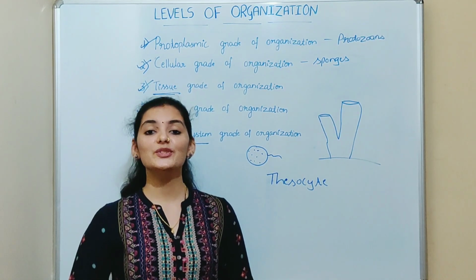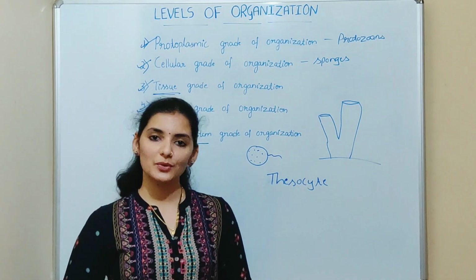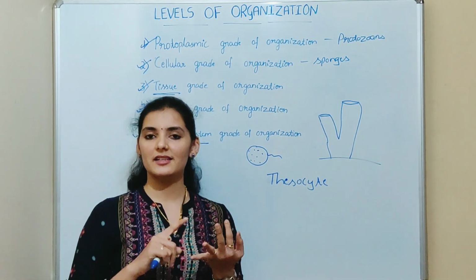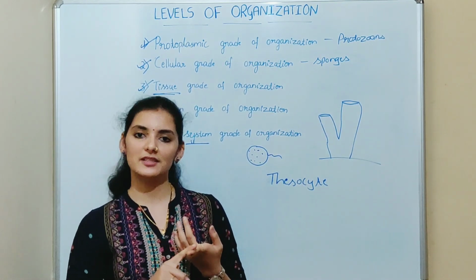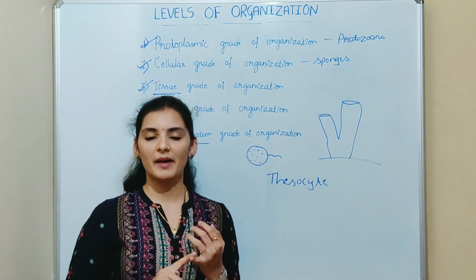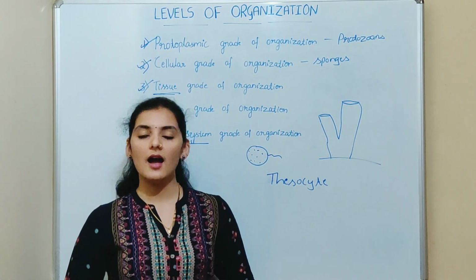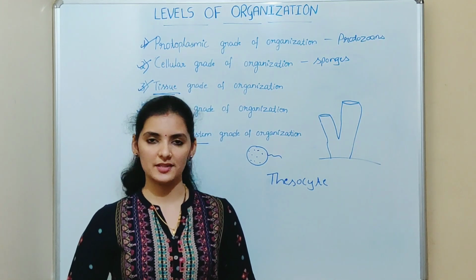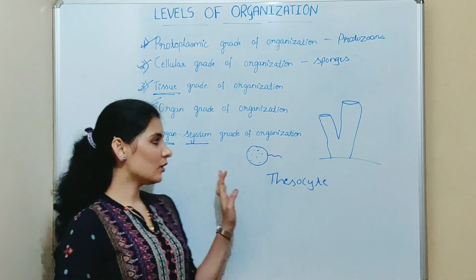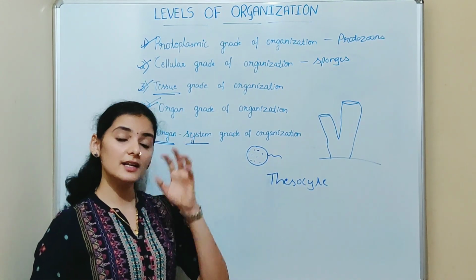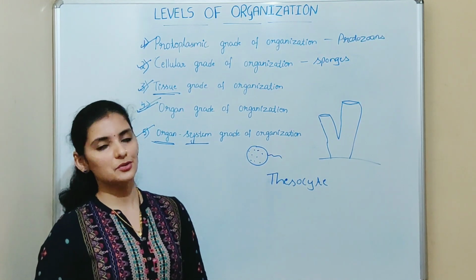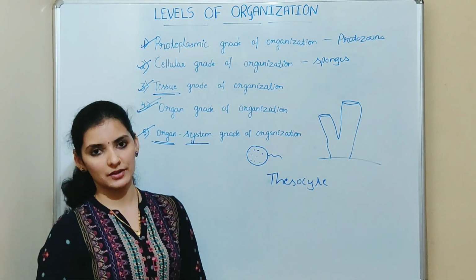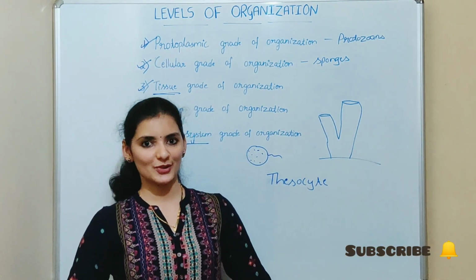And this can be compared to an educational institution in a society. To run an educational institute, there should be different components like teaching faculty, students, supporting staff, non-teaching faculties, administrative people, management, technicians, etc. And all these entities should work together to run a college or educational institution. Similarly, in the organ system grade of organization, different kinds of organs should work together to form an organ system. And this organ system will perform a specific function. So that is all about levels of organization.